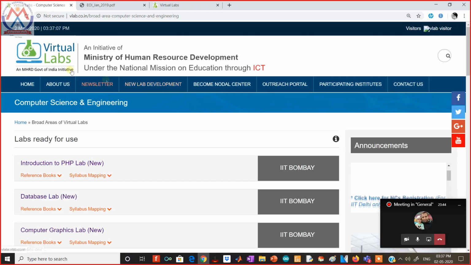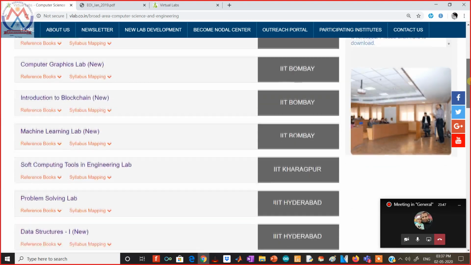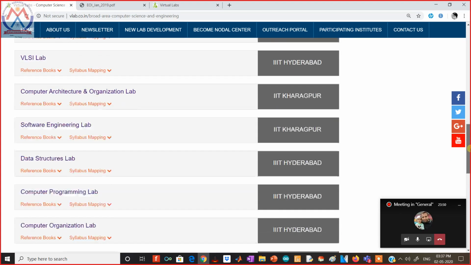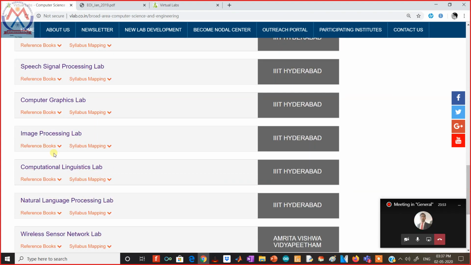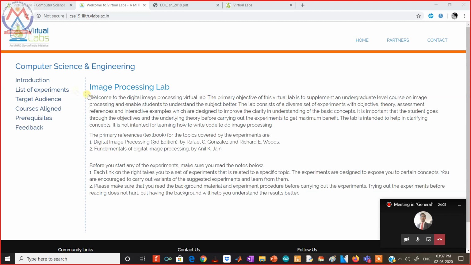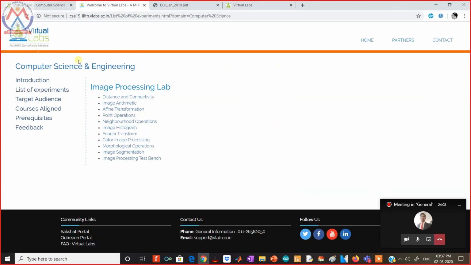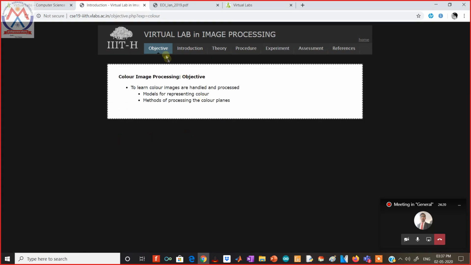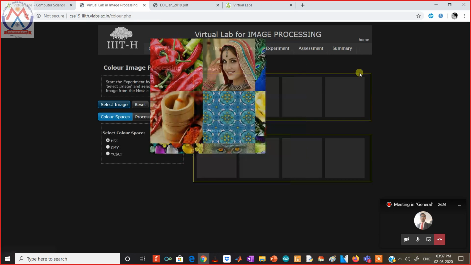In computer science and engineering we can go. Let's just choose a simple experiment like the image processing lab. Now the image processing lab is there, with its list of experiments. Again you see that no matter which institute has developed the lab, there is a hierarchy which they have to follow. If we choose some experiment like color image processing, there is an objective, an introduction, a theory, a procedure, and the experiment. So let's just jump right into the experiment.